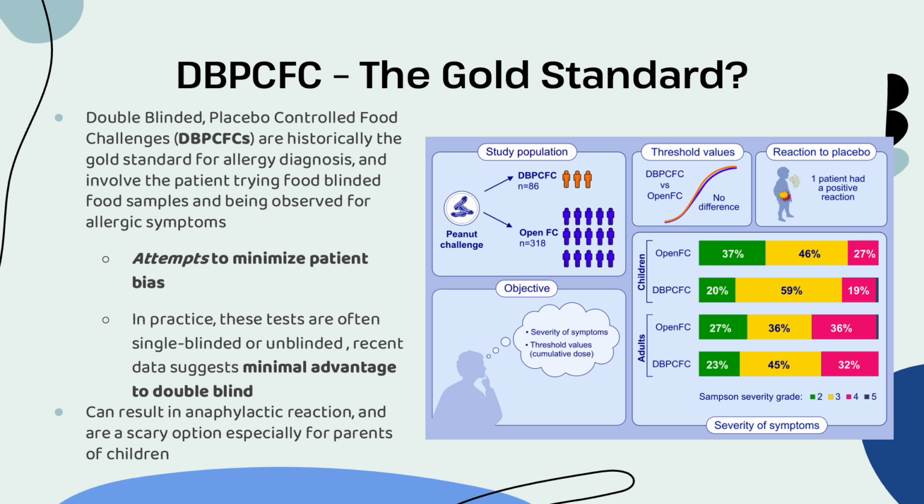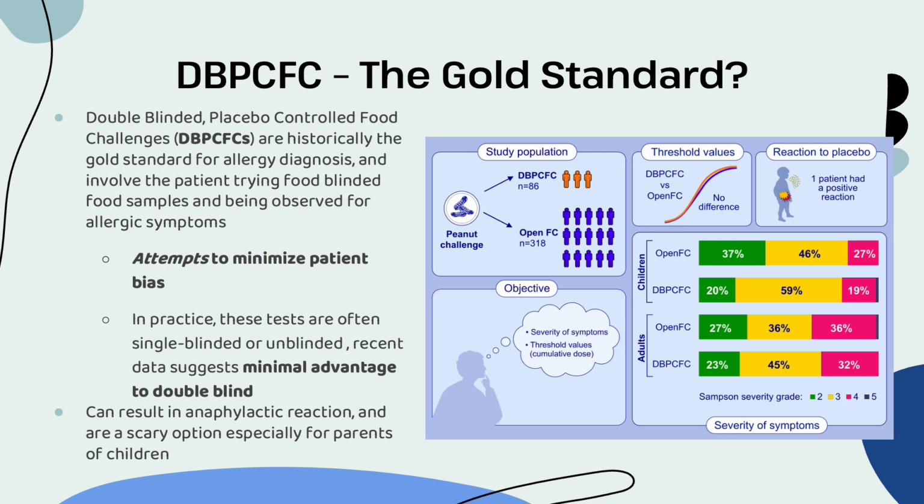So let's talk about the DBPCFC. This stands for Double-Blinded Placebo-Controlled Food Challenge. Now, this is technically the gold standard for an allergy diagnosis. And if we break down every word, well, double-blinded means the person eating the food doesn't know what the food is. It means the doctor doesn't know what the food is. It means they're also eating a placebo. And food challenge, right? They're being challenged by this food to see if they can tolerate it or not.